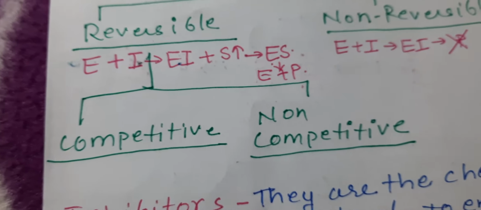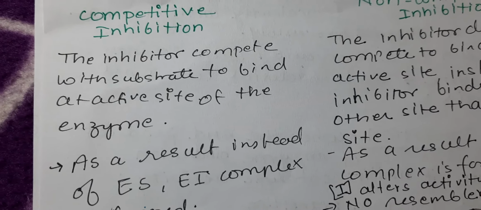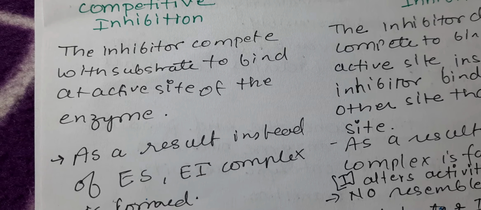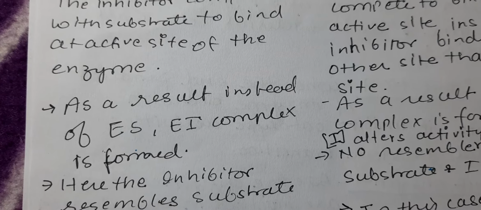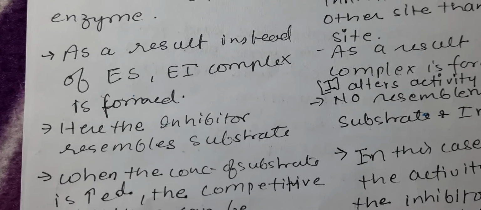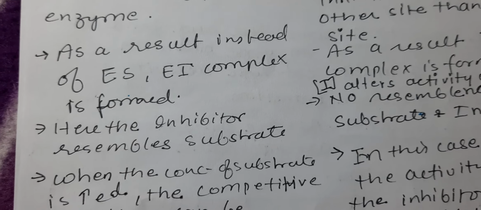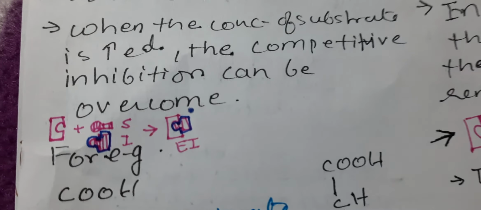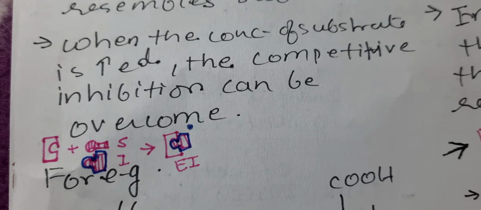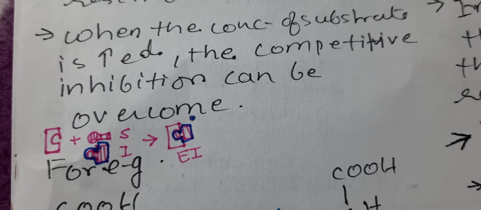Now again, reversible is of two types, competitive and non-competitive. Let's see what is the difference between the two. So let's discuss first the competitive inhibition. Here the inhibitor competes with the substrate to bind at the active site of the enzyme. As a result, instead of an enzyme substrate complex, an enzyme inhibitor complex is formed, and the inhibitor resembles the substrate. So there is competition between the two. Here you can see enzyme is there, substrate is there, inhibitor is there. Instead of substrate, the inhibitor is binding.